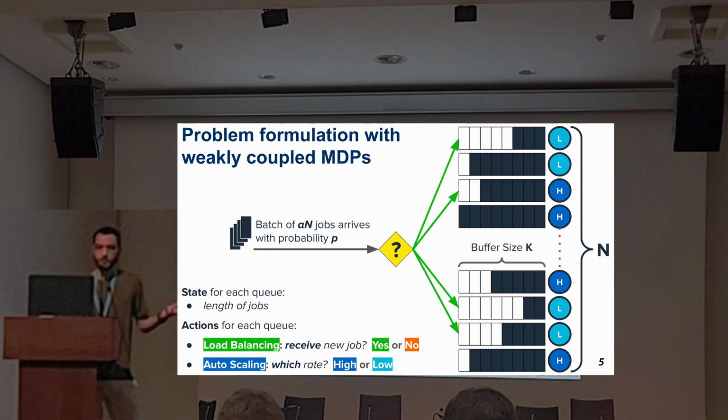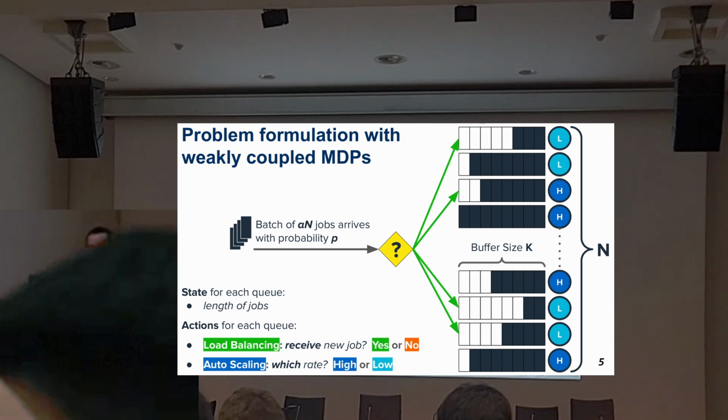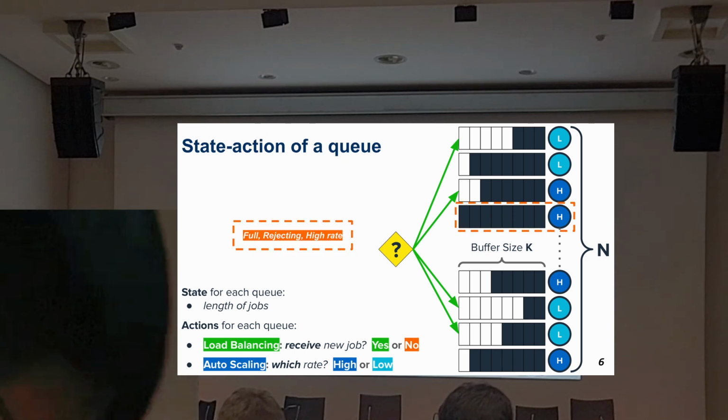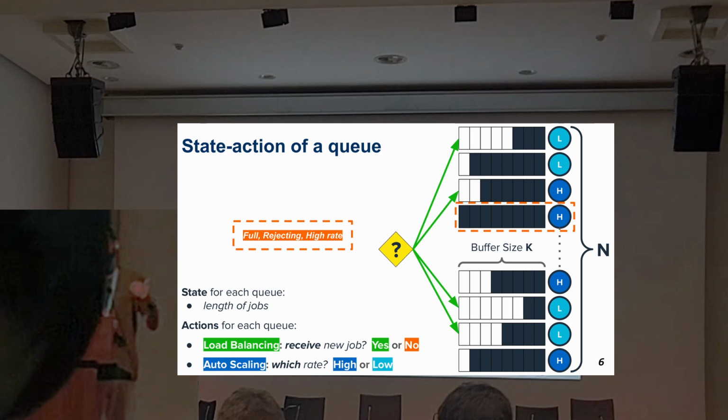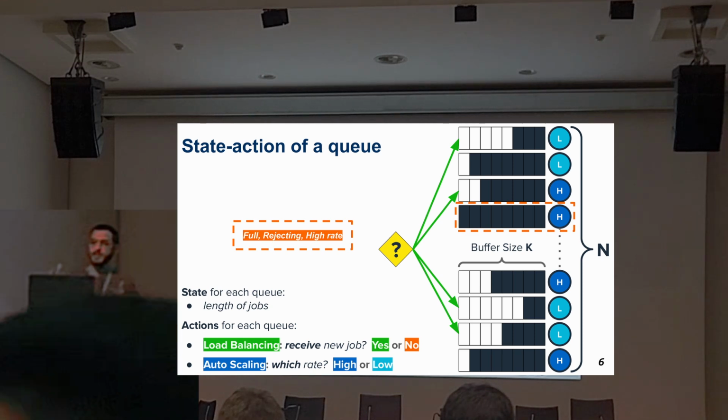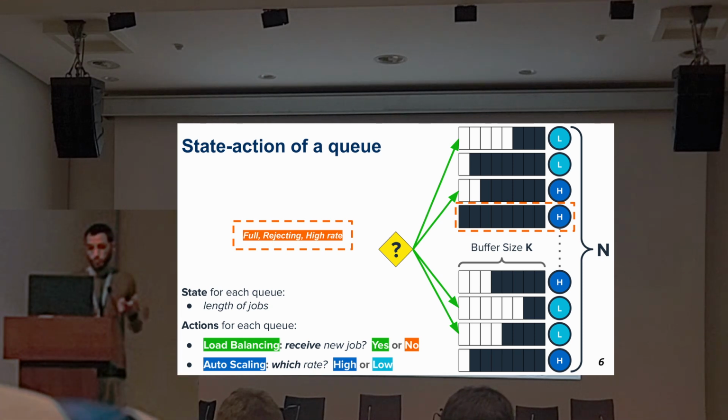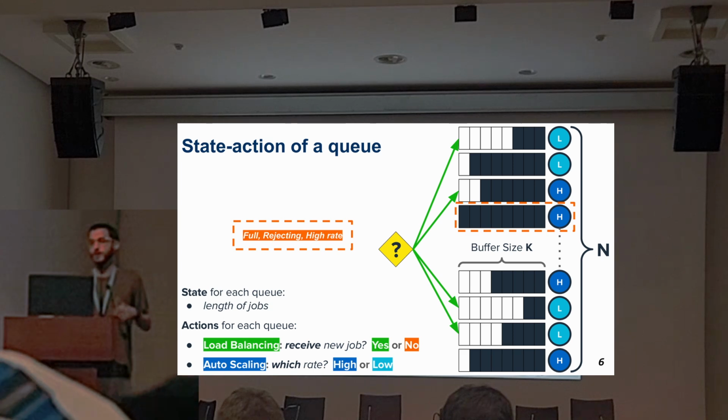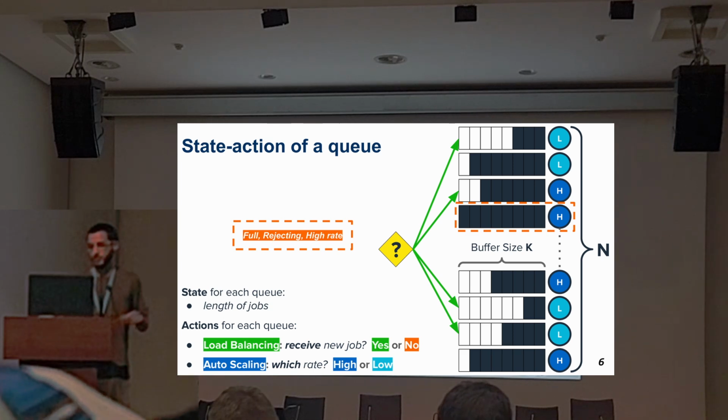For instance, if alpha is half and we have 10 queues, 5 jobs will arrive every time slot with probability p. I marked this queue to serve as an example of how we can see the state and action of a queue. This one is full, is rejecting, and is operating in high service rate mode.